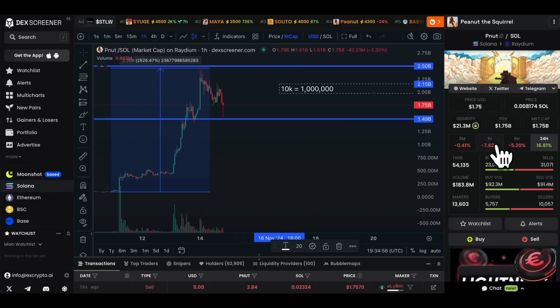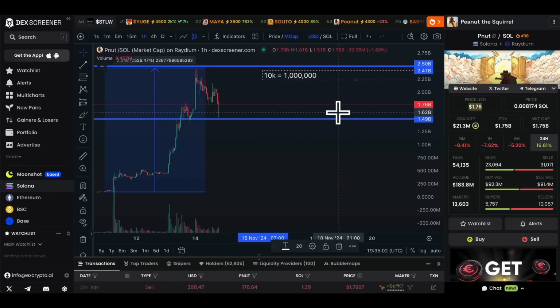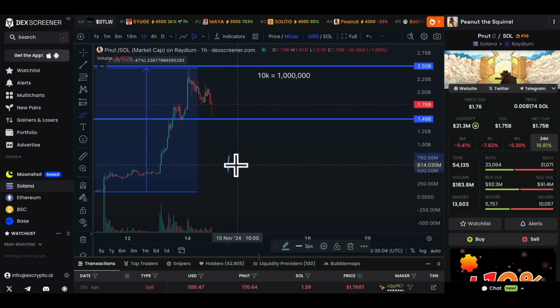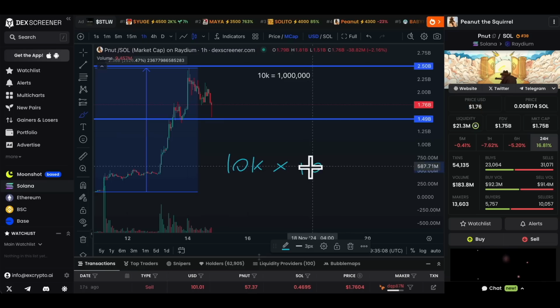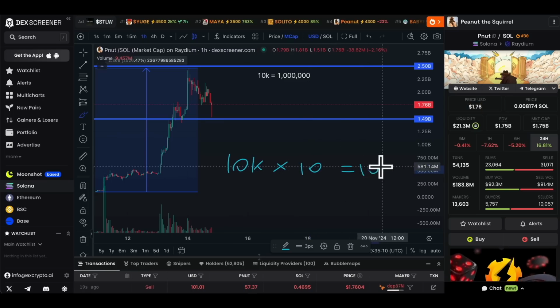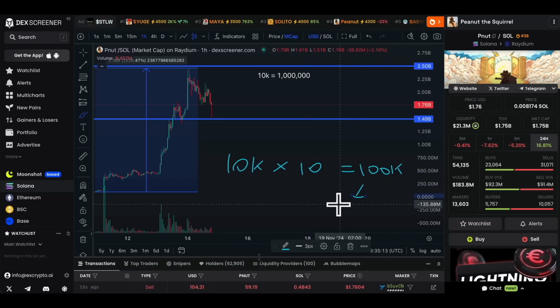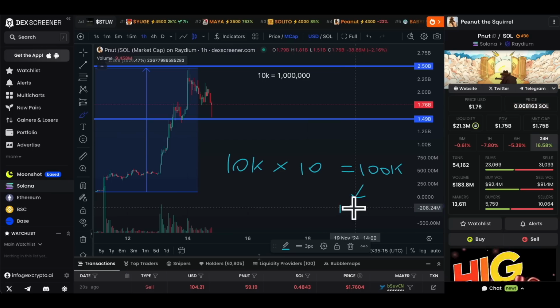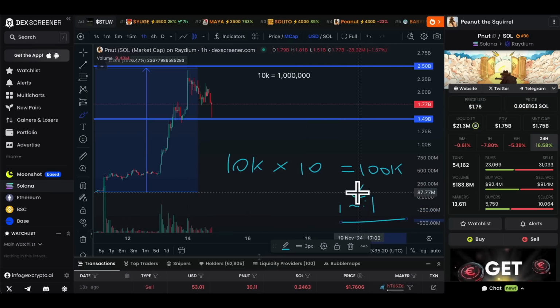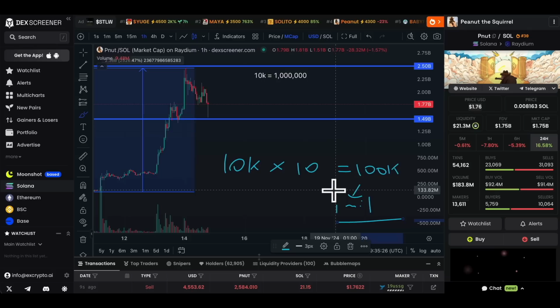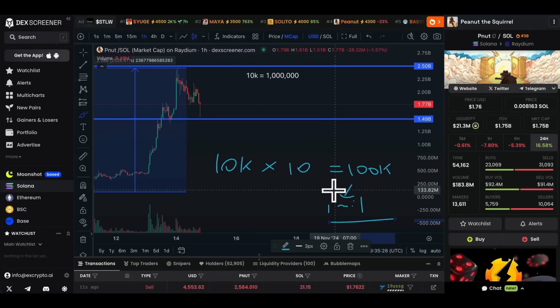So let's get straight into it. What's the maths first of all? The maths is very simple. Let's say 10K was your starting amount and you multiplied it by 10, so a 10x, you'd get 100,000. And then one more 10x and that's it. That's 1 million. That's what we're looking for. So it's 10 and 10. So basically a 100x meme coin. Or you could split it over, let's say, 10x trades. That's what you need to get to that magical figure.